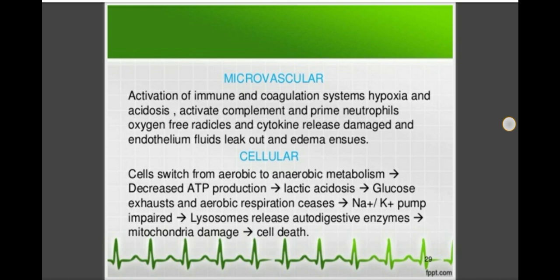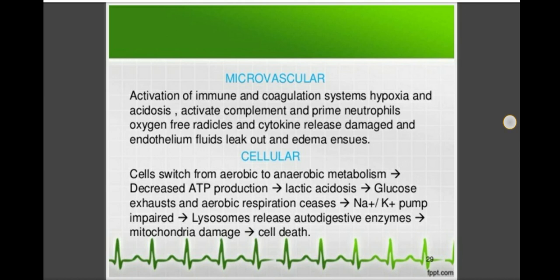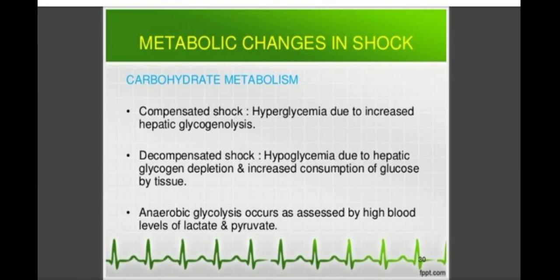In this, due to the decrease in O2 supply to the cells due to hypoxia and ischemia, there is production of lactic acid due to the anaerobic glycolytic metabolism, that causes damage to the sodium potassium pump, and due to this the lysosomal enzymes also get released, and that causes damage to the mitochondria, and damage to mitochondria leads to cell death. So these are the cellular changes that occur due to the decrease in the O2 supply to the cells.